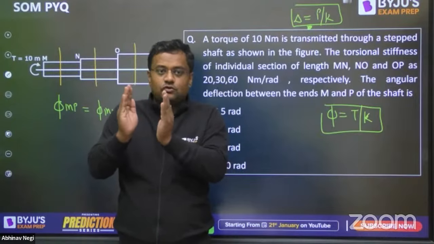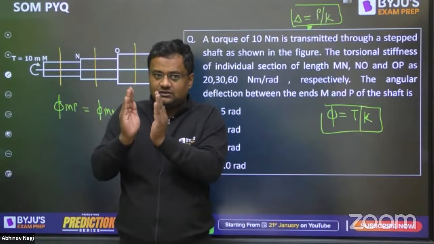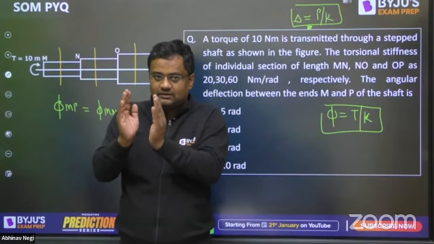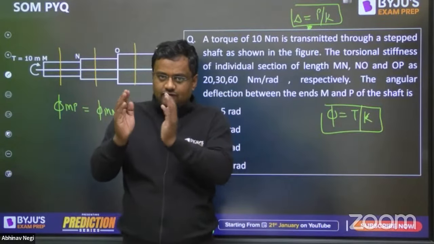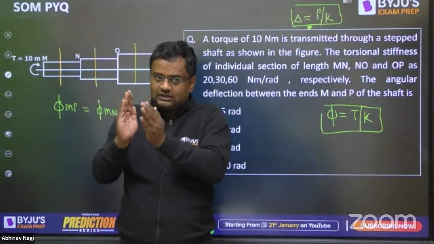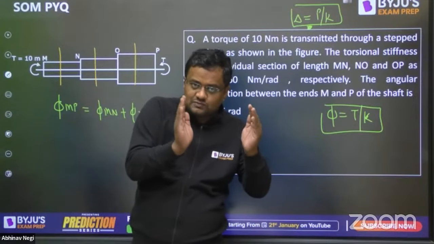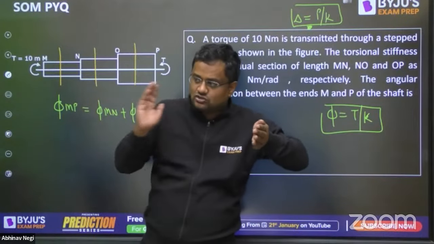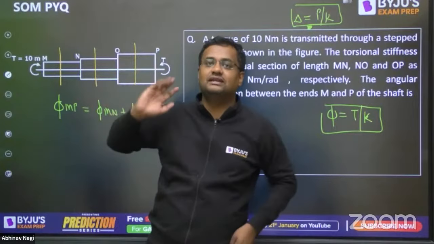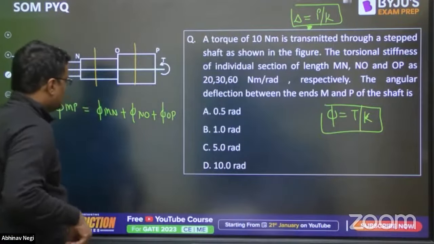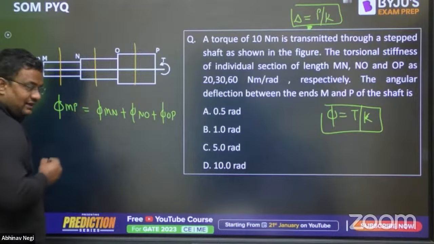Suppose phi AB on this long shaft is 2 degrees, so these two hands are rotated by 2 degrees. And then here, again with respect to this, it is rotated 5 degrees. So with respect to the initial position it is rotated by 7 degrees. Got it? So from the same idea, we have written this.